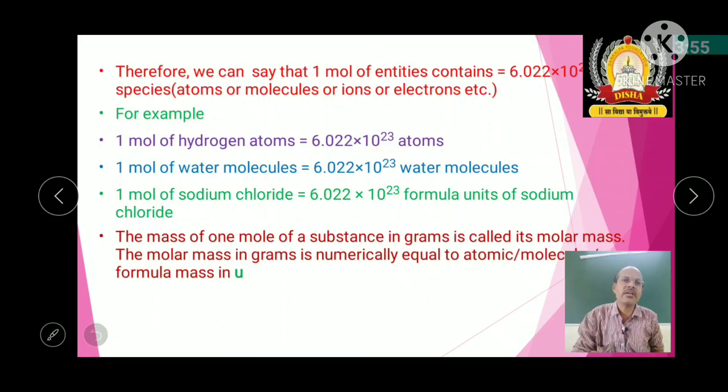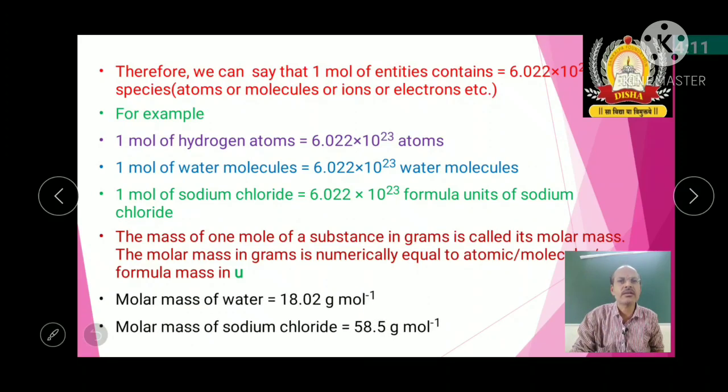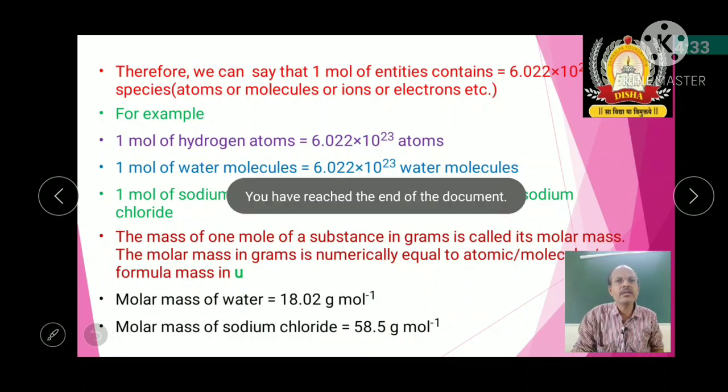Then the last point is about the molar mass. So the mass of 1 mole of substance in terms of gram is called as molar mass. So 58 gram, if I take for sodium chloride, then I can say 58 gram is the molar mass of sodium chloride. So molar mass of water is 18.02 gram per mole. Molar mass of sodium chloride is 58.5 gram per mole. That means if the molecular mass is expressed in terms of gram per mole, then it is called as molar mass. So that is all about the point.